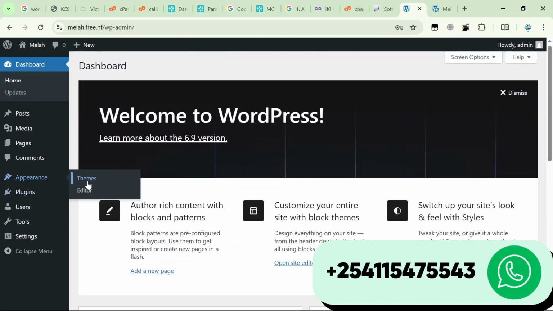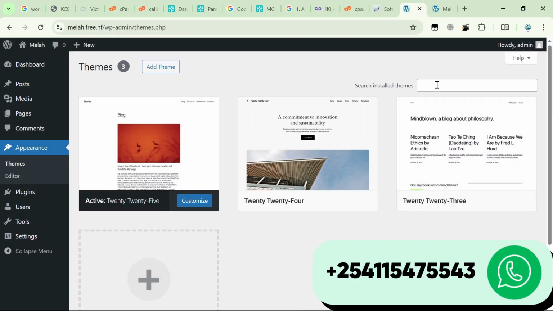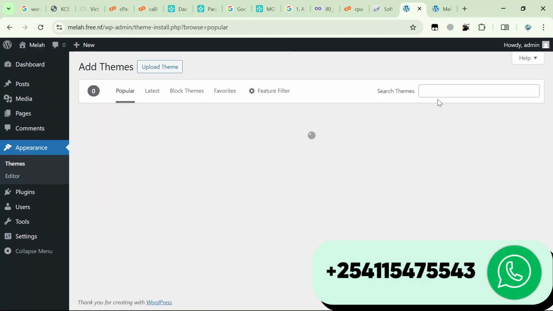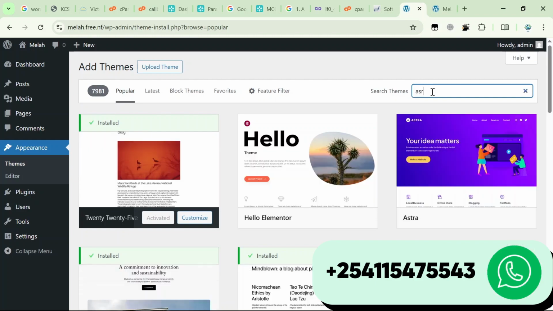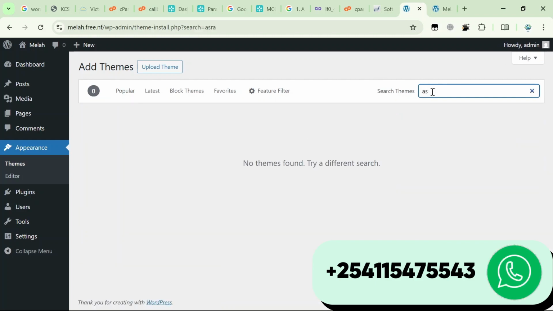Now here we're going to install a very important theme called Astra theme. The reason why I like Astra is that Astra is fast, Google friendly, and it has high rankings on Google.